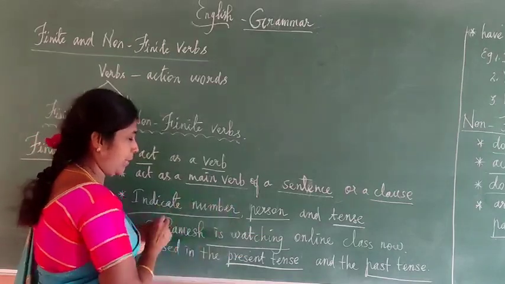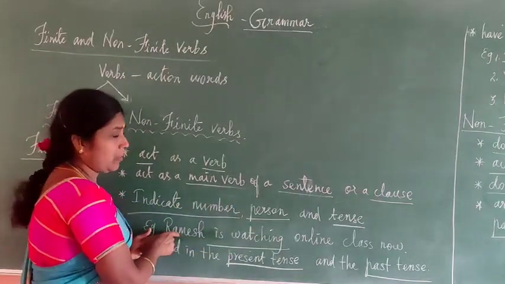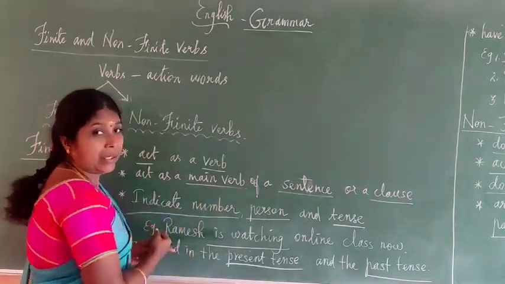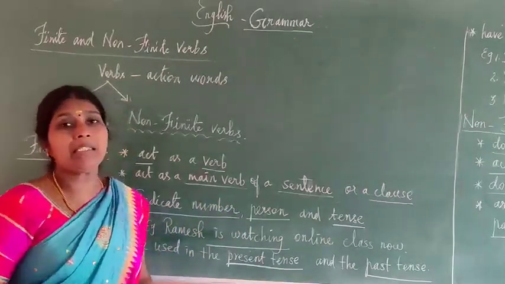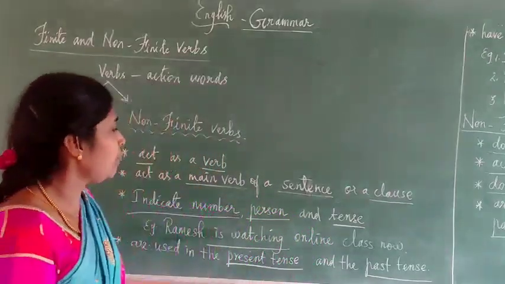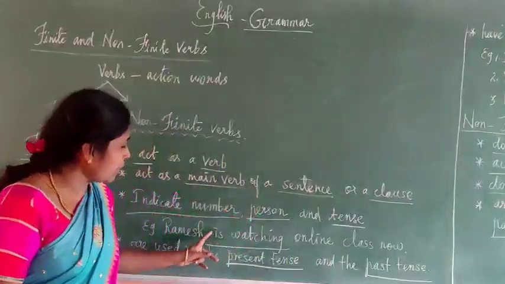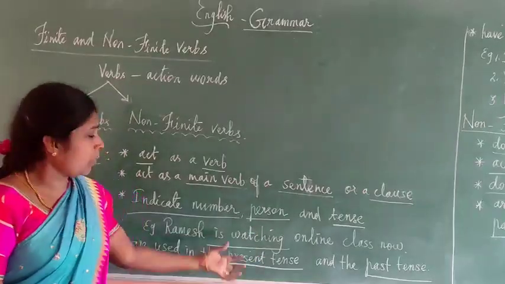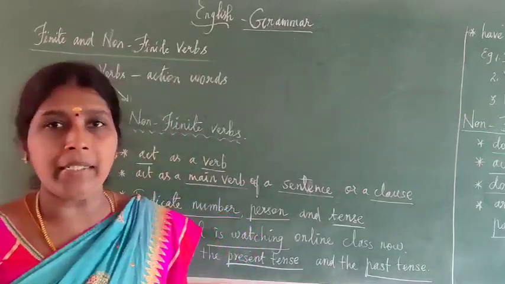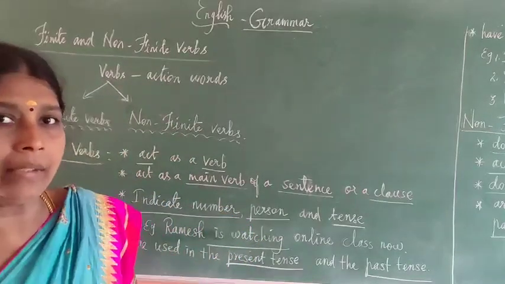Here is watching, the subject is singular. So number is singular. Next person, what person is this? Ramesh, third person singular. He, third person singular. Tense, what tense? Present continuous tense. So with the help of the verb, we can identify tense, person and number.